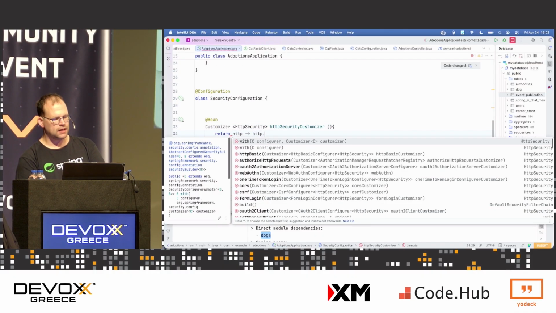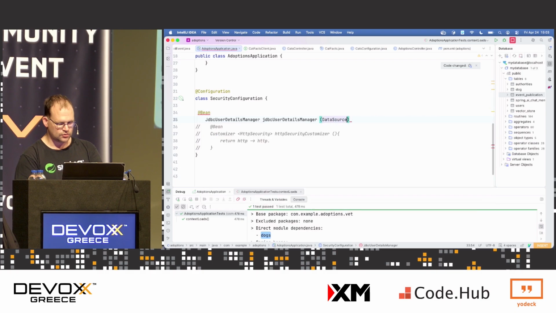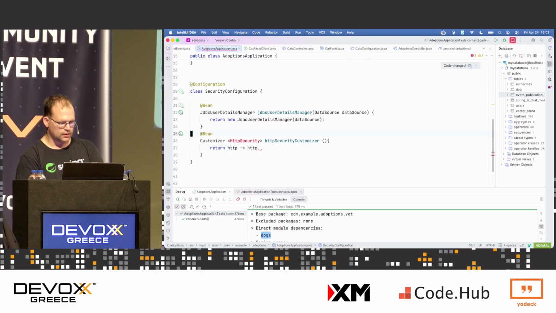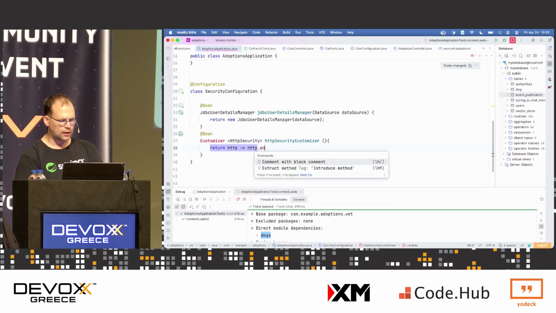So here, I'm going to enable, let's see, what else? I want to enable different kinds of authentication. And I want my authentication to happen with users that are in my database. Okay? So I've got this data source. And voila. I also want to enable different kinds of login here. So let's do that, like this. I've got different kinds of login. The first one I'm going to do is one-time tokens, right?